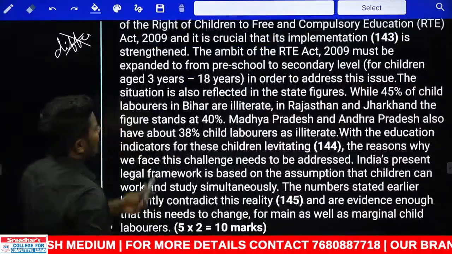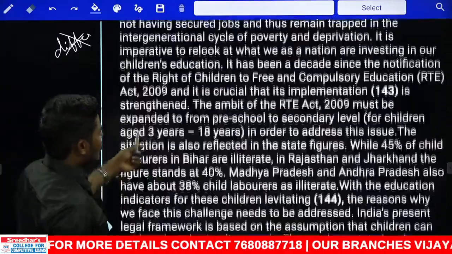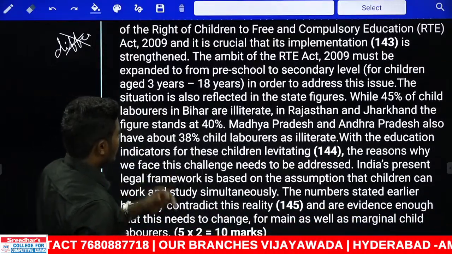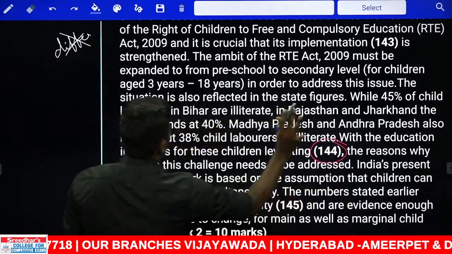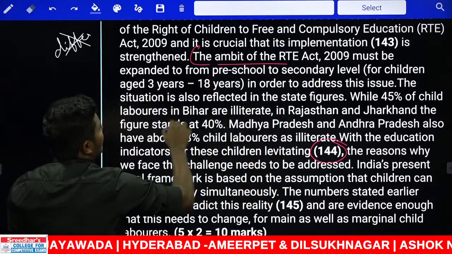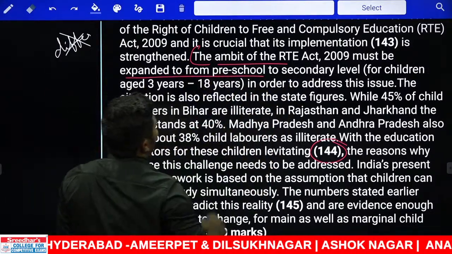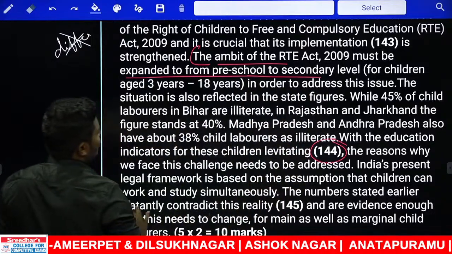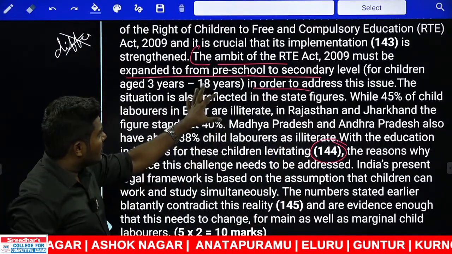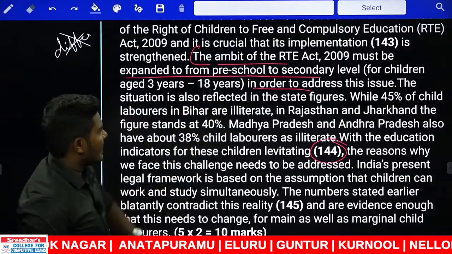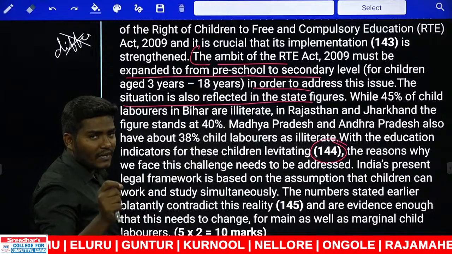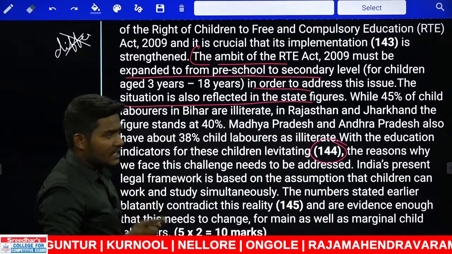Next, 144. Let us read, it is very lengthy, but we should have patience, okay? Where is 144? Here it is. Okay, let me read very quickly. The ambit of the RTE Act 2009 must be expanded from preschool to secondary level in order to address this issue. If you want to solve this issue, it should be implemented from preschool to the secondary level. The situation is also reflected in the state figures. State figures in the sense, state data, whatever that is collected.